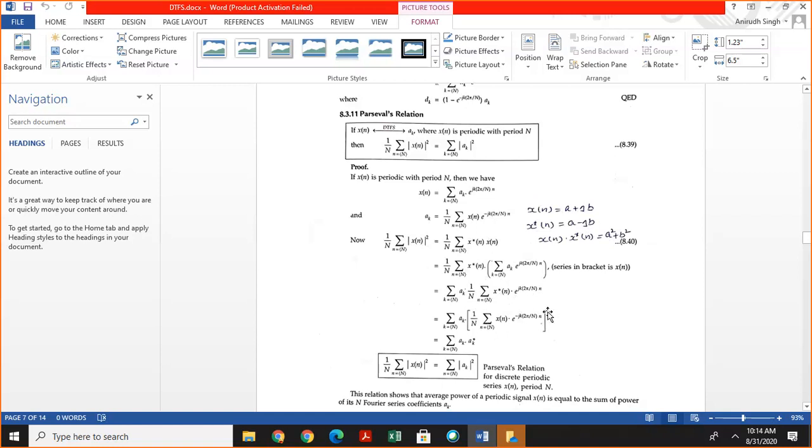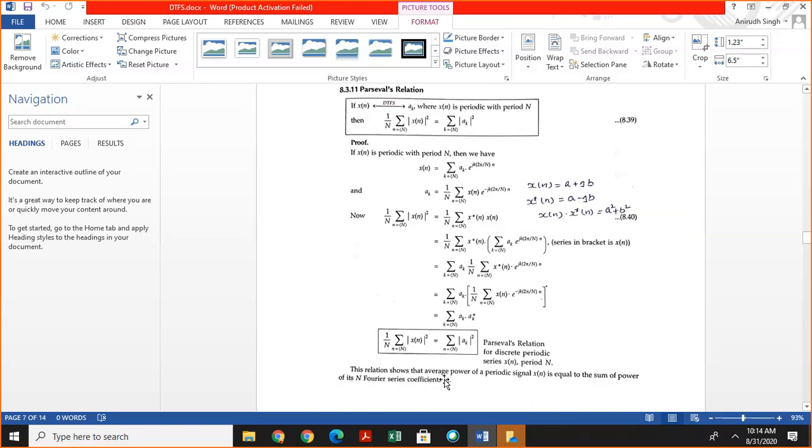Here this is the conjugation sign, and so we can say that 1 by N summation of square of mod of x of n is equal to summation ak multiplied by conjugate of ak, or we can say that this is equal to summation of square of mod of ak.